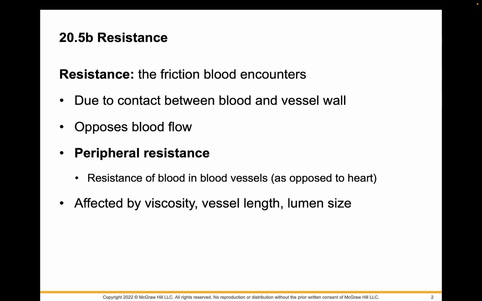So the greater the resistance, the lower the flow. So there's our inverse relationship between the two. Now, peripheral resistance is actually the resistance created by blood in blood vessels. Later along the way, we're going to refer to this as total peripheral resistance, or TPR. This will be important when we talk about flow. Something that significantly impacts resistance, or the causes, are going to be viscosity, that's the thickness of blood, the length of the vessel, and the size of the lumen.